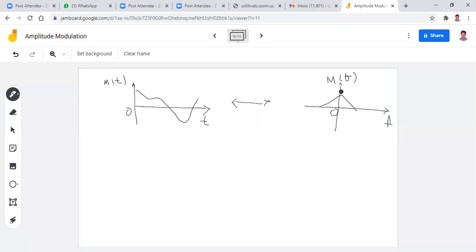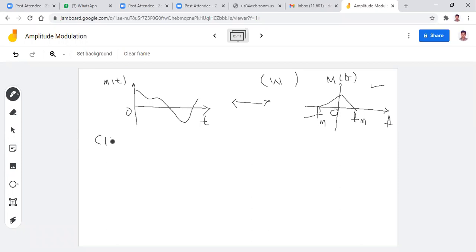So this is the spectrum of the message signal, and I want to assume that the highest frequency component is fm. On the negative side, this is minus fm and this is plus fm. Don't get confused. In some textbooks they consider the maximum frequency component to be W. Sometimes you will find W, sometimes fm, sometimes omega m. Here I want to assume that the maximum frequency component in the message signal is fm, and this is minus fm. So this is the spectrum of the message signal.